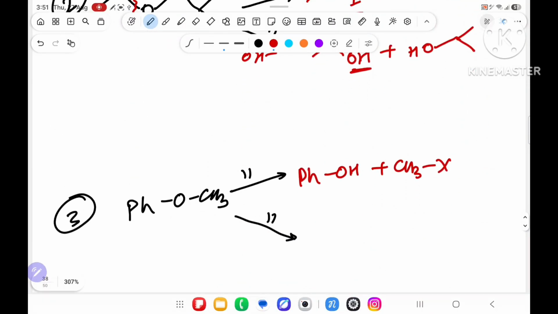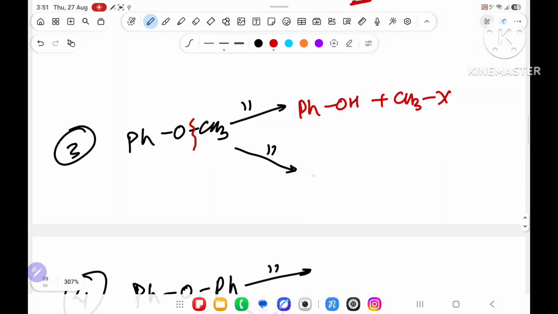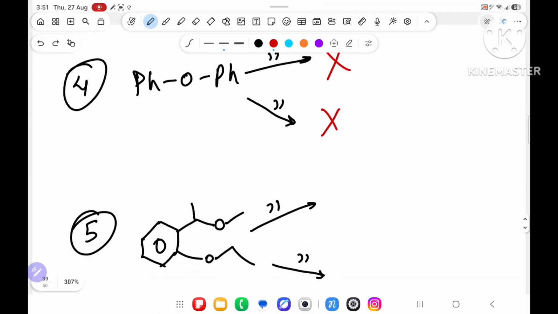Over here, from where I am breaking, here I am breaking. Over here, we will break from, over here, what will you get? PhOH plus CH3OH, both will get OH, OH. Over here, are you able to break? No. Any place you can't break, because PhX will not come.